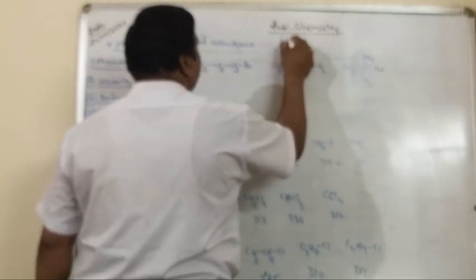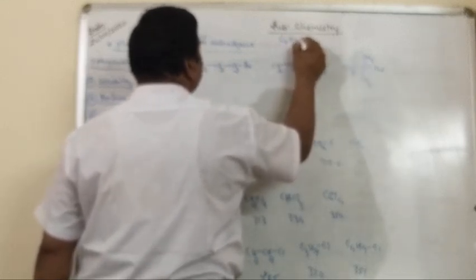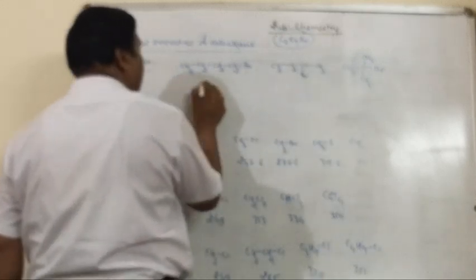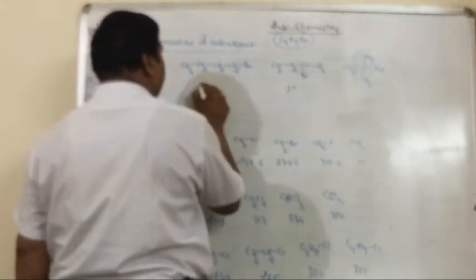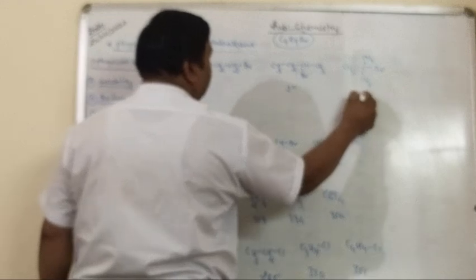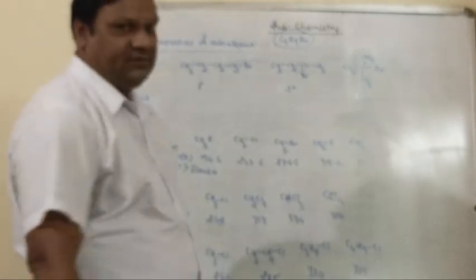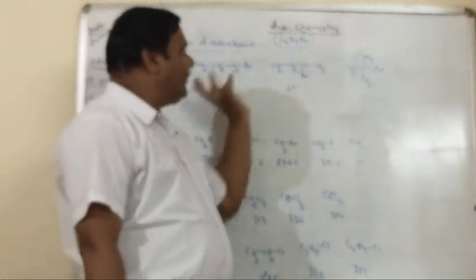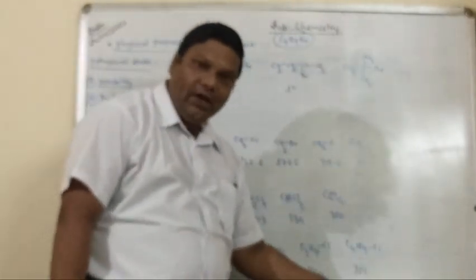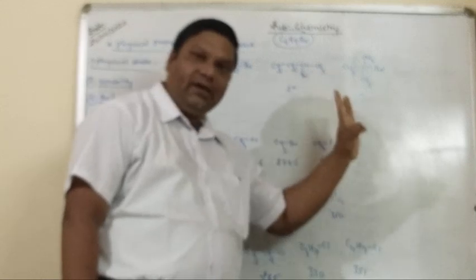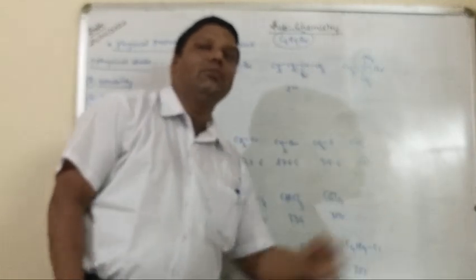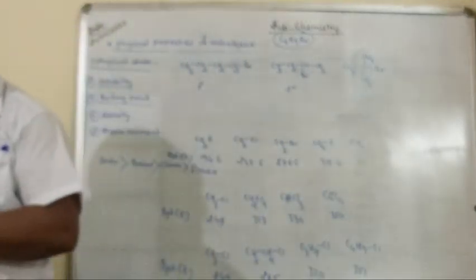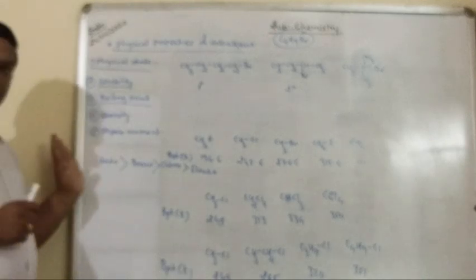Now the molecular formula is C4H9Br. This is primary, this is secondary, and this is tertiary. Now imagine which compound has the higher boiling point. All have the same molecular formula and the same molecular mass, but which one has the higher boiling point? Can you guess?